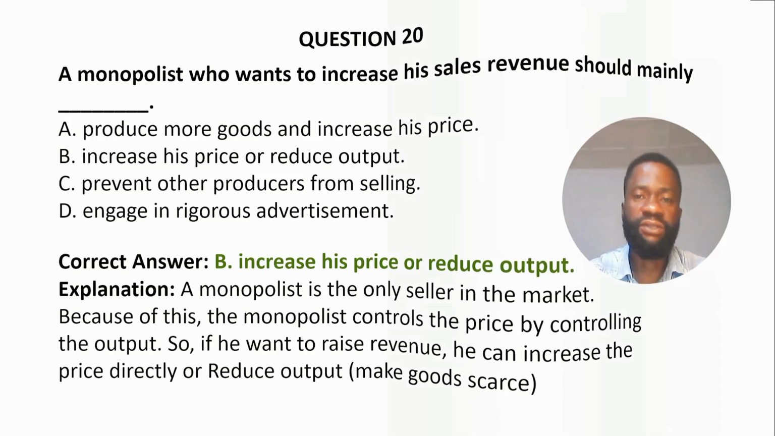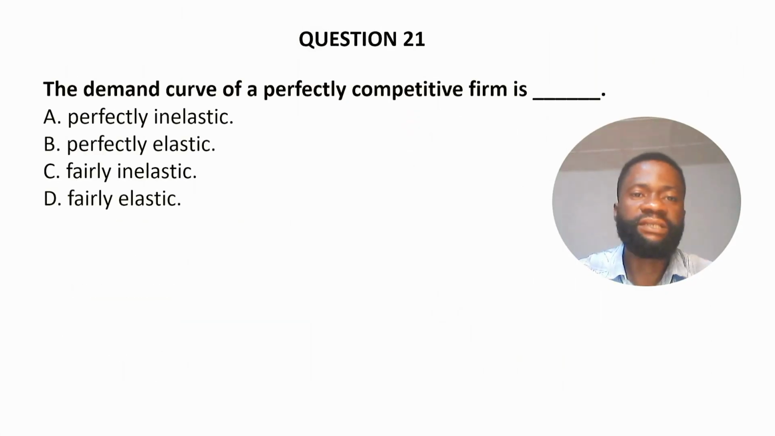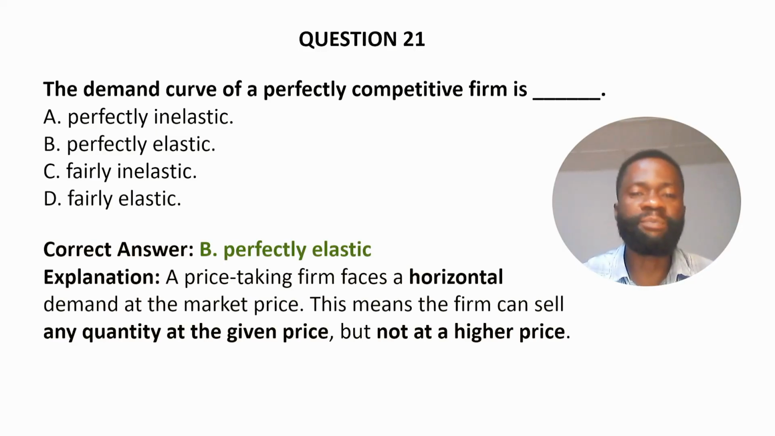Question 21. The demand curve of a perfectly competitive firm is dash. A. Perfectly inelastic. B. Perfectly elastic. C. Fairly inelastic. And D. Fairly elastic. The correct answer is option B. Perfectly elastic. A price-taking firm faces a horizontal demand at the market price. This means the firm can sell any quantity at the given price, but not at a higher price.